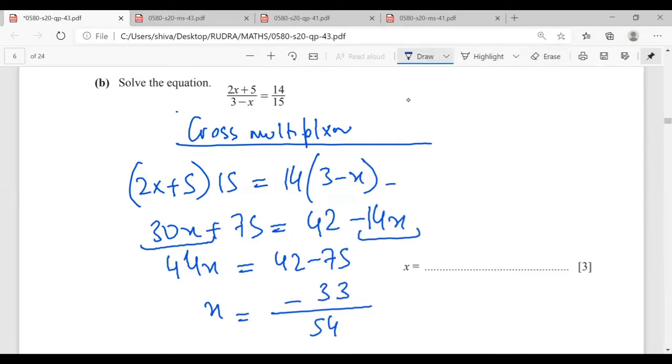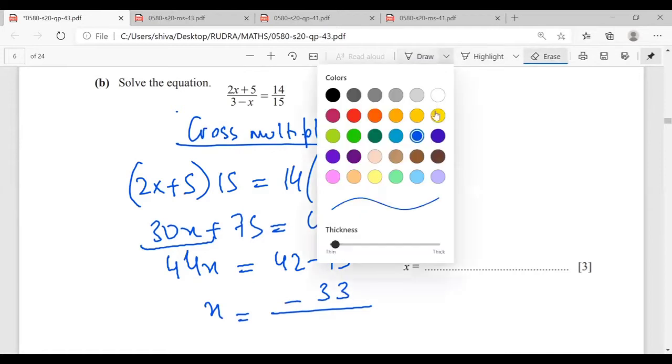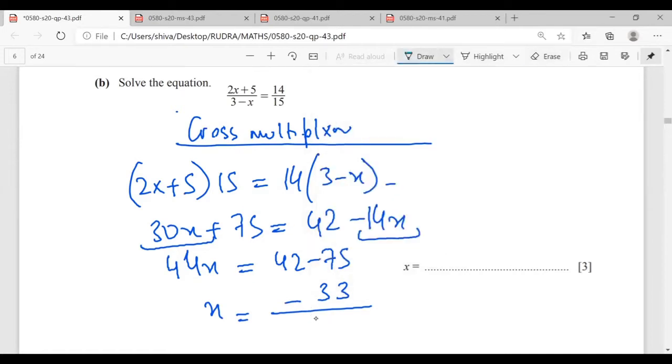So this will be minus 3 upon 4. Mr. Rudra, is there a doubt? No, sir. Mr. Rudra, is this the answer? Minus 3 by 4? Yes. Okay, nice.